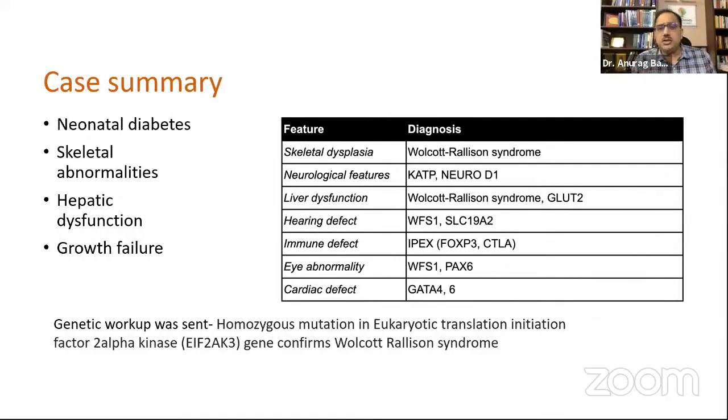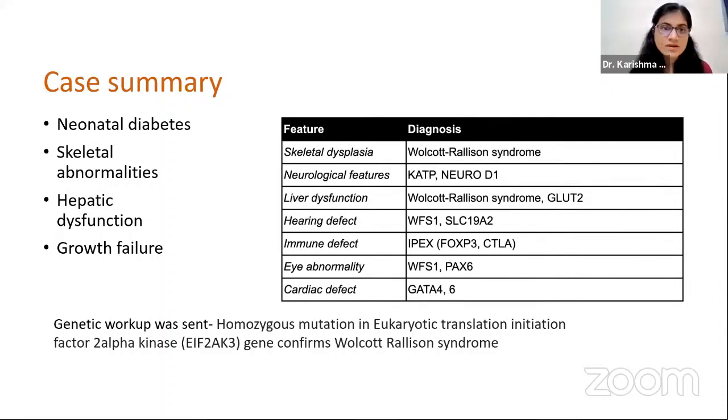The second, you already mentioned, less than 6 months, you have to think of neonatal. And third, features may emerge and evolve over time. So he did not have hepatic dysfunction, he did not have a skeletal abnormality, and they emerged over time. I think these will be the key messages. So now you can please go ahead with the discussion further.